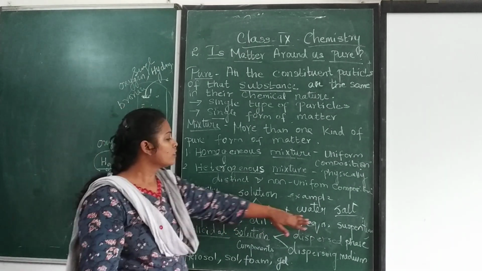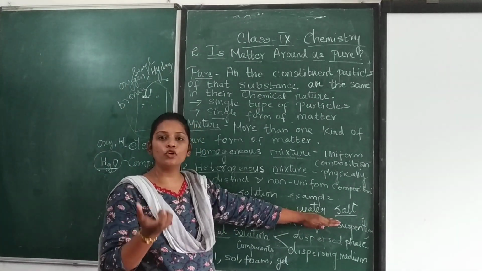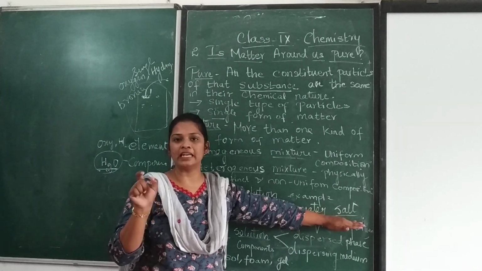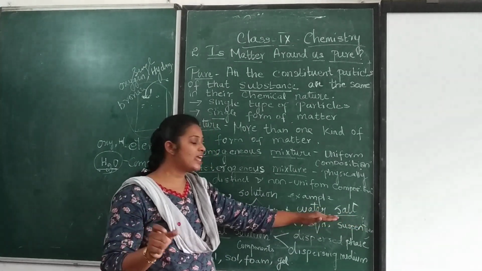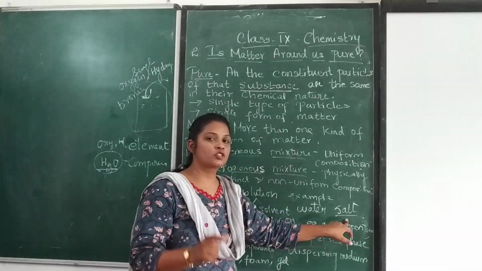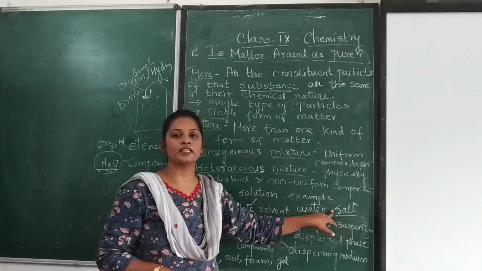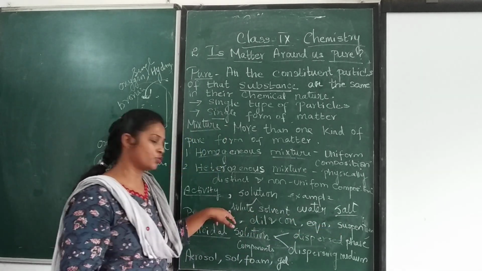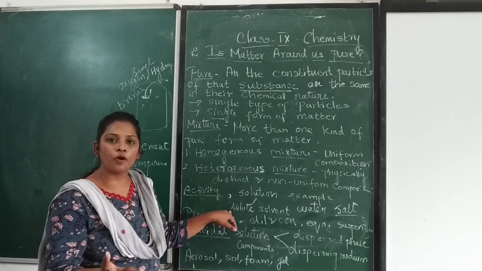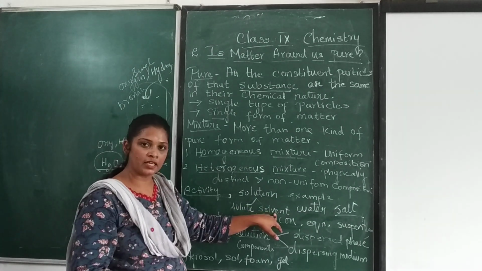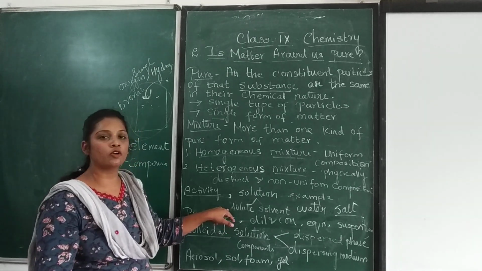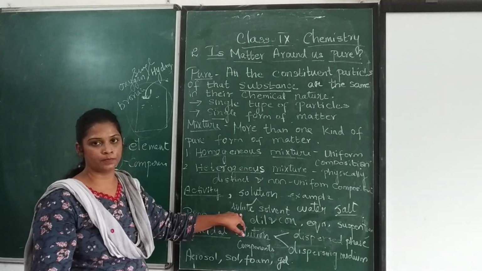Here the amount of water will be higher and the amount of salt will be lesser. So the component which has a higher composition is considered the solvent, and the component which has a lower composition is called the solute.